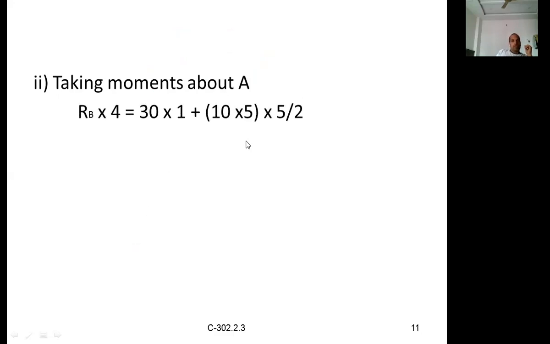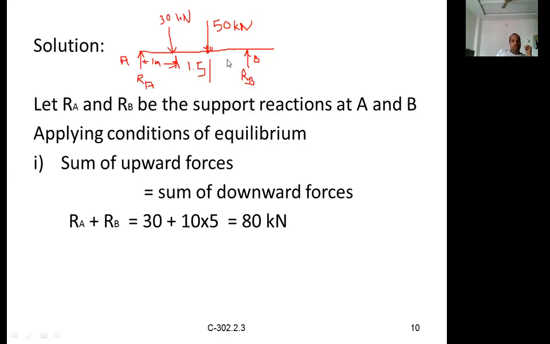So again, taking the moments about point A, RB into 4. Because in this case it is 1.5, 2.5, and another 1.5 meters, so the total distance between the supports is 4 meters. Taking moments means the sum of the anti-clockwise moments is equal to the clockwise moments. Anti-clockwise means only the support B reaction, RB, will have an anti-clockwise moment, and the remaining two applied loads will create clockwise moments.